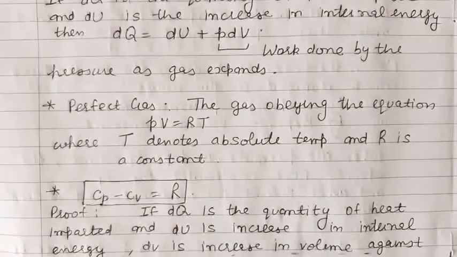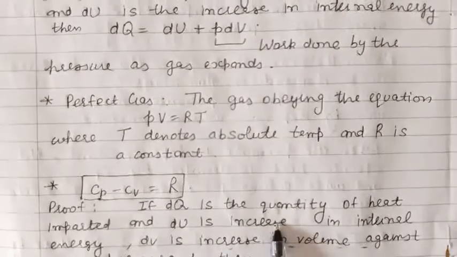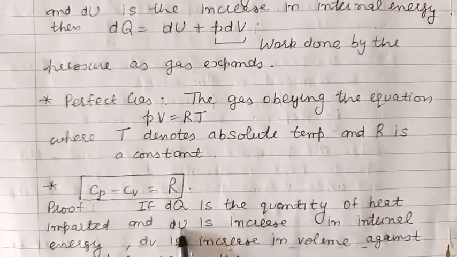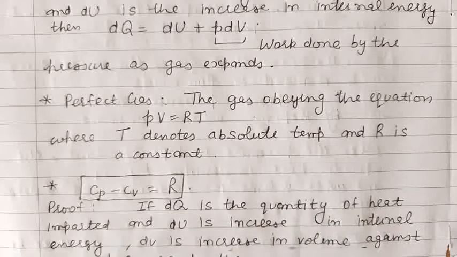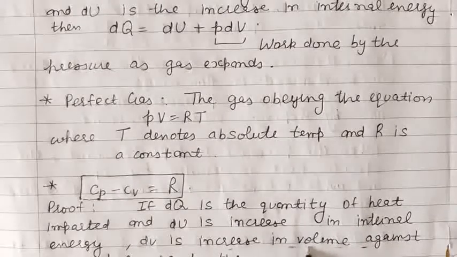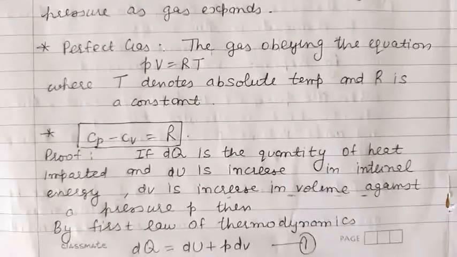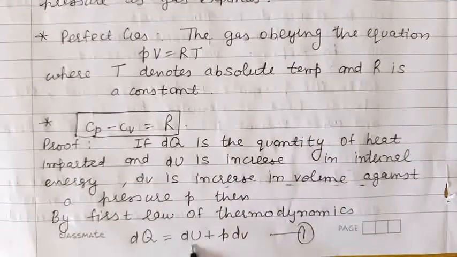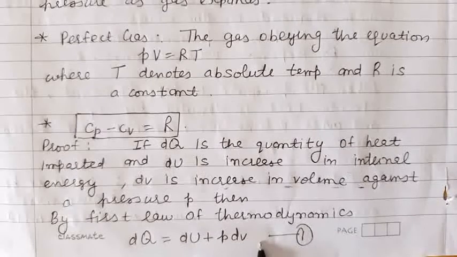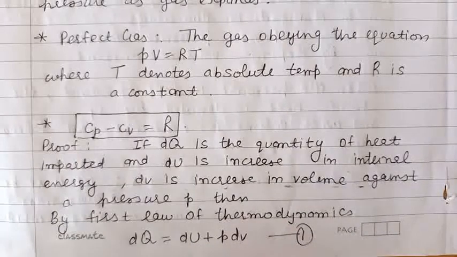To prove this relation, let us take dQ as the quantity of heat imparted, and due to this heat imparted, dU is the increase in the internal energy of the system. Let dV denote the increase in volume against the pressure P. Then, according to the first law of thermodynamics, dQ can be written as dU plus P into dV. Here this P into dV is the work done by the pressure as the gas expands. Now, let us find the values of Cv and Cp one by one.